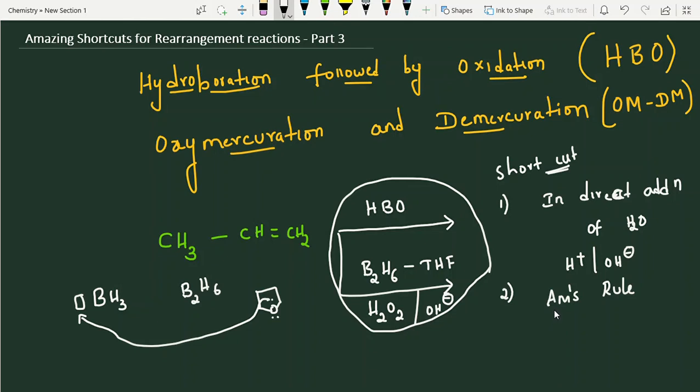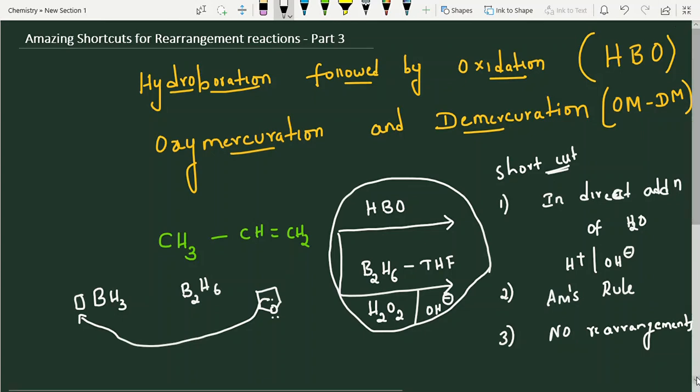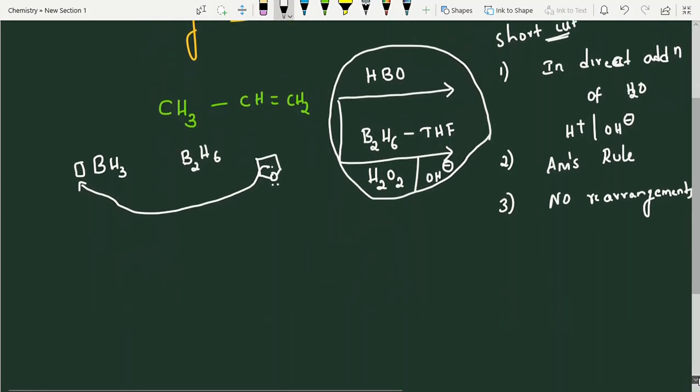Markovnikov rule is rich become richest, that means hydrogen adds where there are more hydrogens already. But here it is not following Markovnikov rule, it is the opposite, anti-Markovnikov. Third one, very important, is no rearrangements. Free radicals generate, and the free radical will not undergo rearrangement, that's why no rearrangement. Whereas in the first method, rearrangement is there. Here it is very easy to write the product.